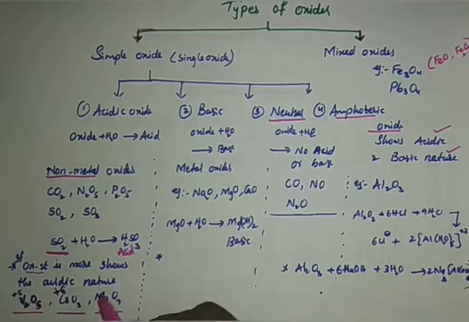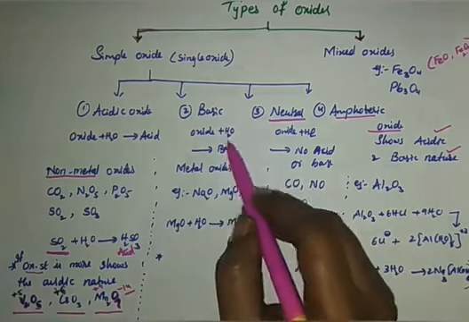Then Mn2O7, the manganese oxide. See, this is 7 oxygens, each minus 2, therefore minus 14. Manganese should be plus 7 because 2 manganese are there: 7, 7, 14. The minus 14 is there, and in order to neutralize it, each is plus 7. High oxidation state. Therefore, this is also an acidic oxide.